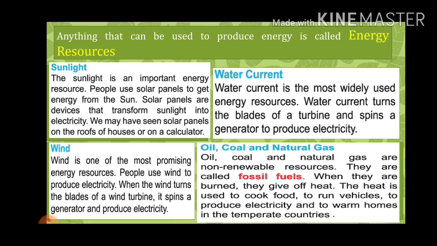For a long time we have been using water current for the generation of electricity, but with the advancement of technology, the energy resources of sunlight and wind are becoming available, and these two are very environment friendly. Next is oil, coal and natural gas.